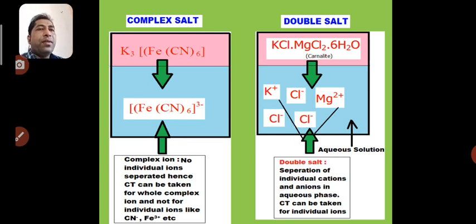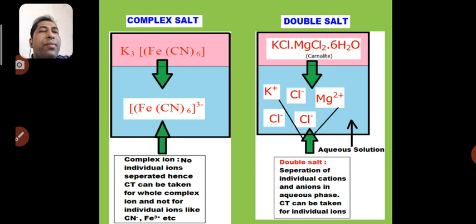In the first example, the complex salt K3[Fe(CN)6], when dissolved in water, will not dissociate into individual cations and anions, and simultaneously we cannot take the CT for the individual atoms present in that particular complex, like Fe or CN. For the whole [Fe(CN)6]3− we can take the CT.